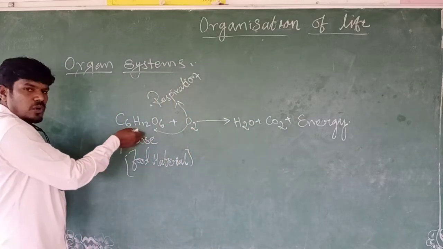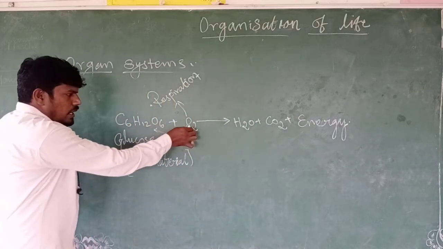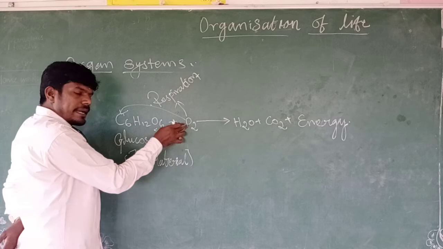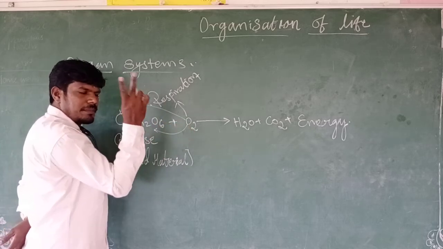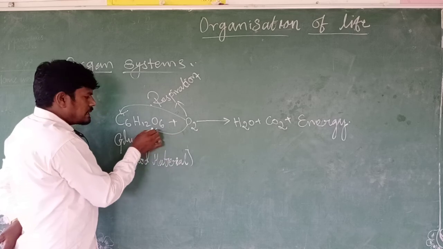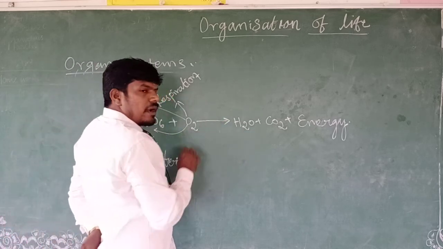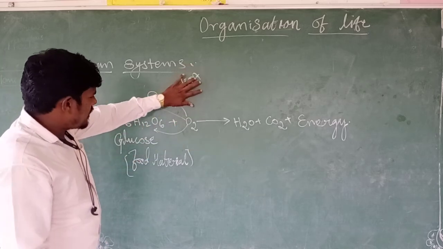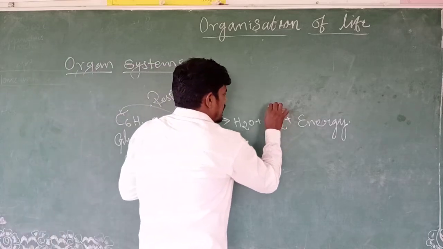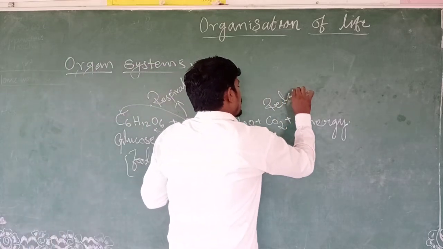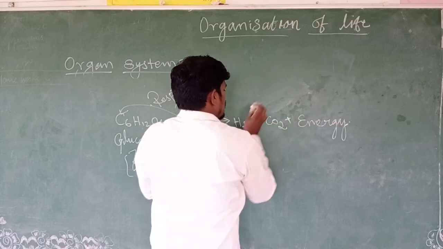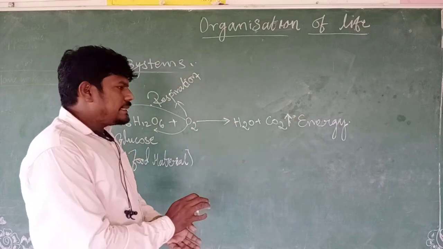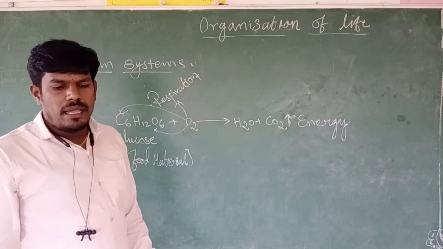See, this is the glucose. Here are the two oxygen molecules. One oxygen molecule reacts with the carbon and is released as carbon dioxide. One has already reacted, and the remaining one reacts with hydrogen and is released as water molecules. So during respiration you take in oxygen but release carbon dioxide. That is the reason you release carbon dioxide.